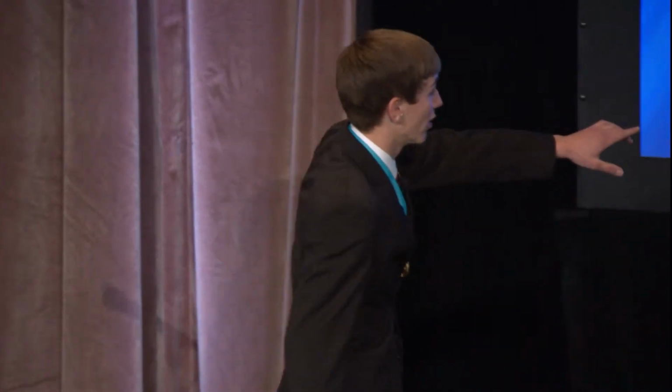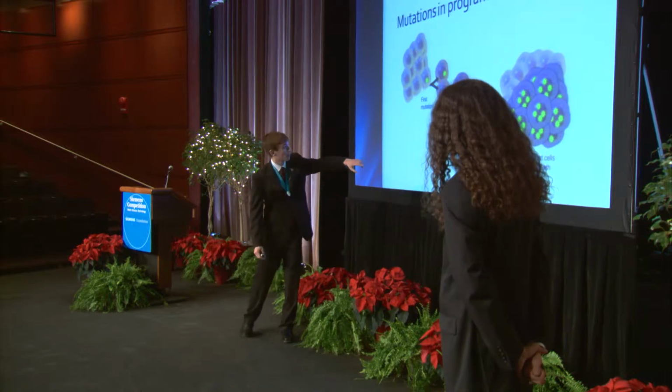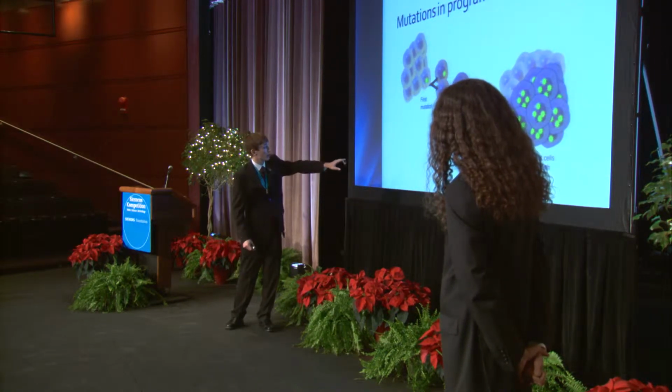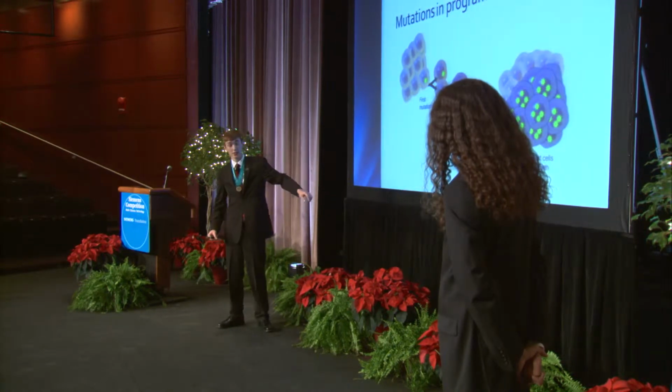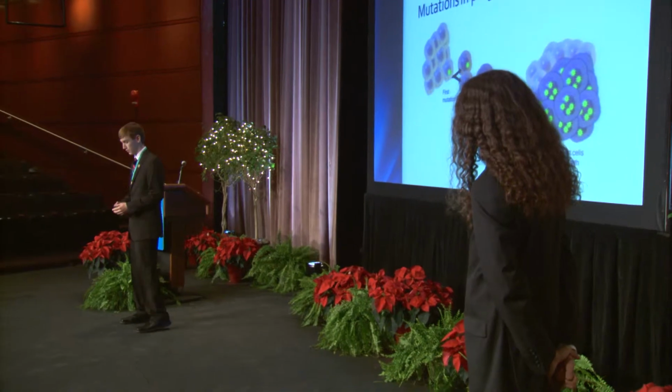Two types of mutations must occur in order for cancer to grow and develop. First, there must be a mutation in the cell growth pathway. And second, there must be a mutation in the programmed cell death function, or apoptosis. Now, in this diagram, we show an accumulation of mutations in the cell growth before there's a malignant tumor. If at any point during the sequence the mutated cells had been killed through programmed cell death, or apoptosis, the sequence would not have been allowed to continue and cancer would not have grown.